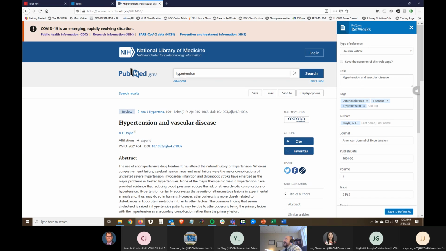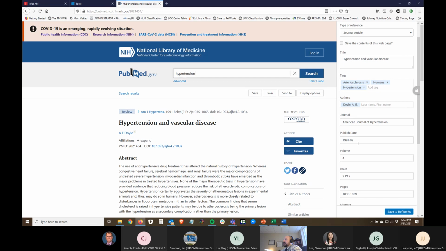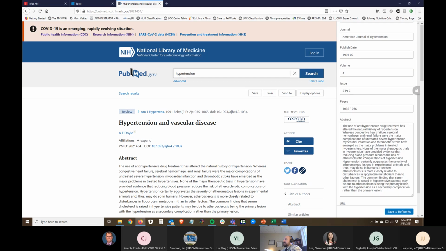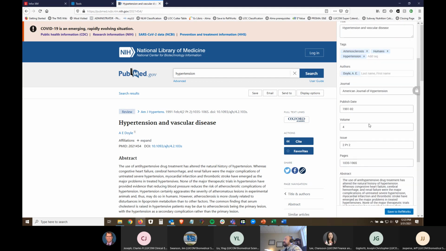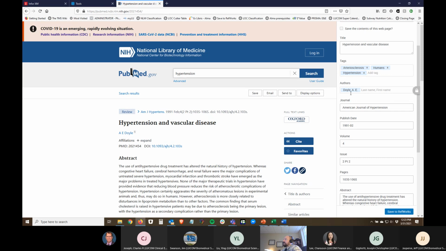The article title, it tags it automatically. So if I want to go back and search all my citations later, I can look through arteriosclerosis, humans, and hypertension. I've got my authors, my journal title, all this information you're going to want to have, and even the abstract. So that's a useful tool that you can install into whatever your browser of choice is. I would suggest probably using Firefox or Chrome, because sometimes Microsoft stuff acts kind of funny.